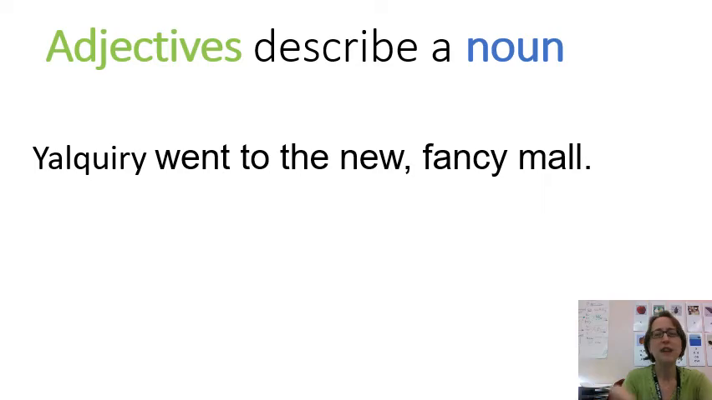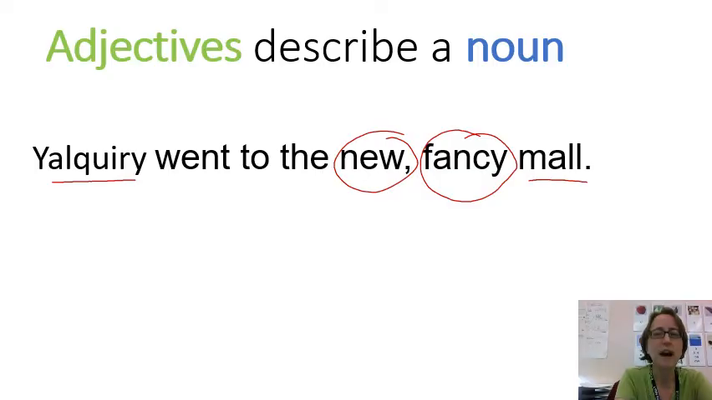Okay, let's try this one. Yalkiri went to the new fancy mall. What is the noun? I'll give you a hint. There are 2 of them. Yalkiri is a person. Mall is a place. Those are our nouns. Now, what are the adjectives? Look for a word that describes Yalkiri or a word that describes mall. Okay, there's no adjective describing Yalkiri, but new and fancy describe the mall. So those are my adjectives.